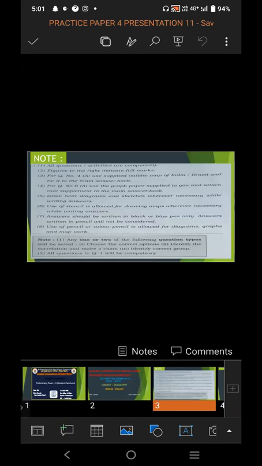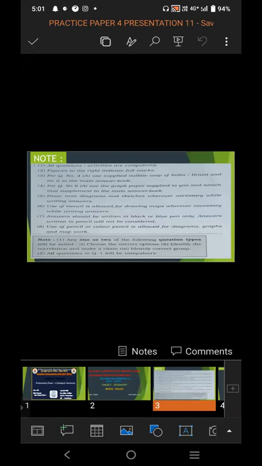Draw neat diagram and sketches wherever necessary while writing answers. Use of stencil is allowed for drawing map wherever necessary while writing answers. Answers should be written in black or blue pen only. Answers written in pencil will not be considered. Use of pencil and color pencil is allowed for diagram, graph, and map work.